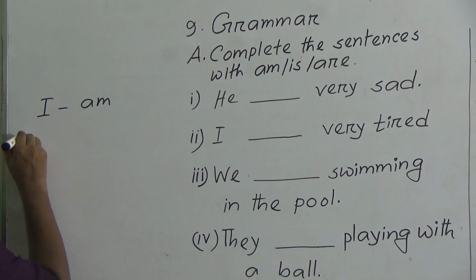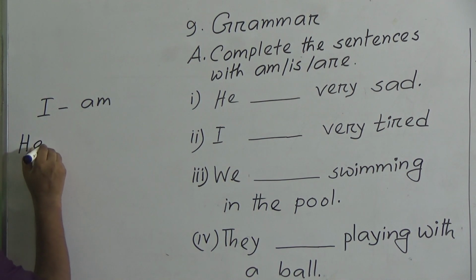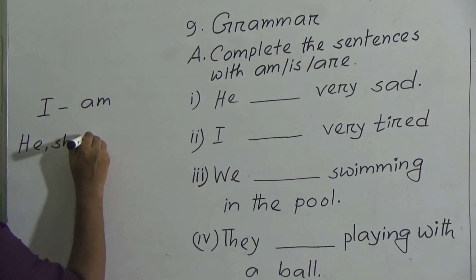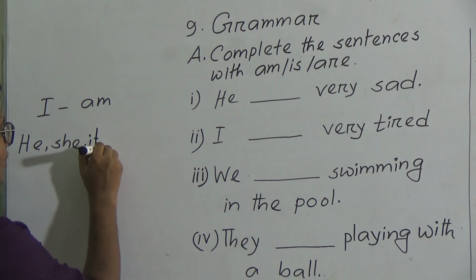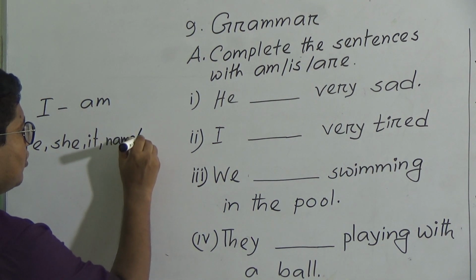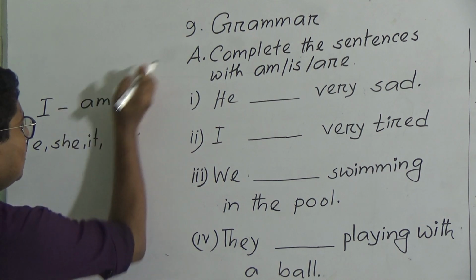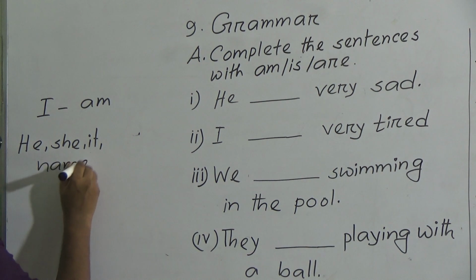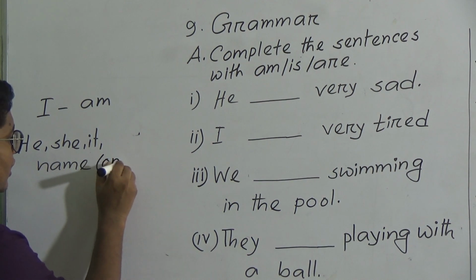Next, we use is after he, she, it, any name. The name has to be any one person's own name.